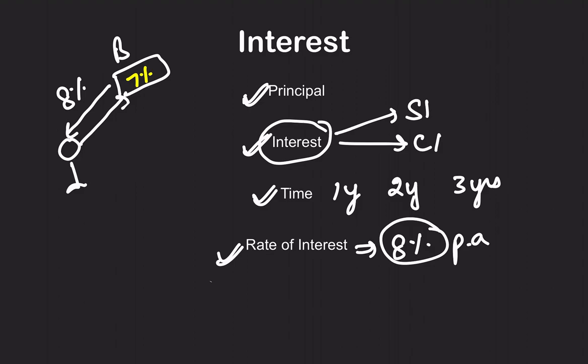Just remember, if you keep some money in the bank, the bank is going to give you some extra money for keeping your money with them, and that is the rate of interest. And the extra money you will get, that is known as interest. It is of two types, simple and compound. We'll learn about it now.